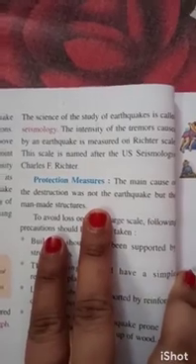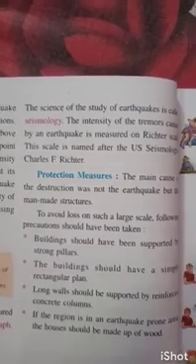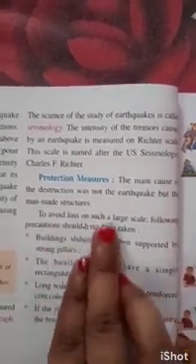The main cause of the destruction was not the earthquake but the man-made structures. Man-made structures lead to more and more destruction. To avoid loss on such a large scale, the following precautions should be taken. Buildings should be supported by strong pillars. A building must have a simple rectangular plan.